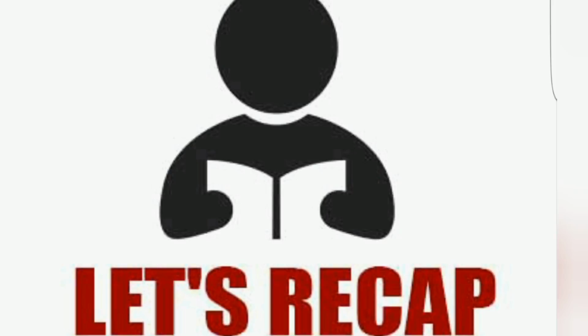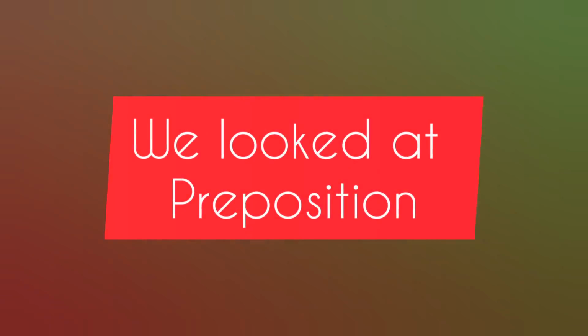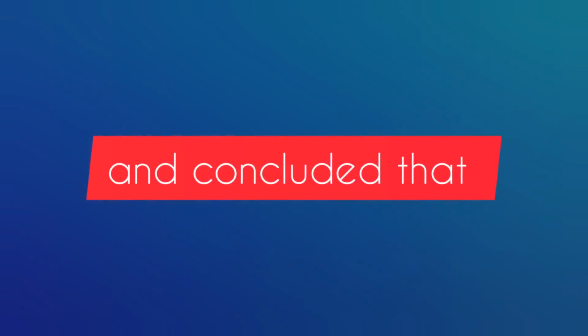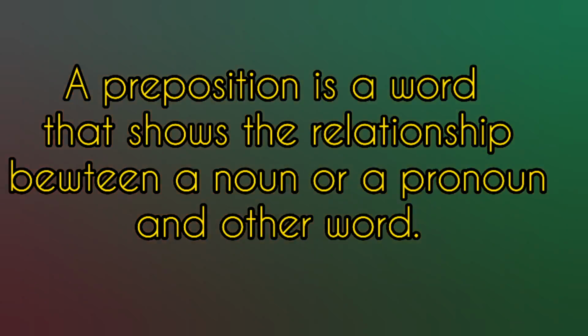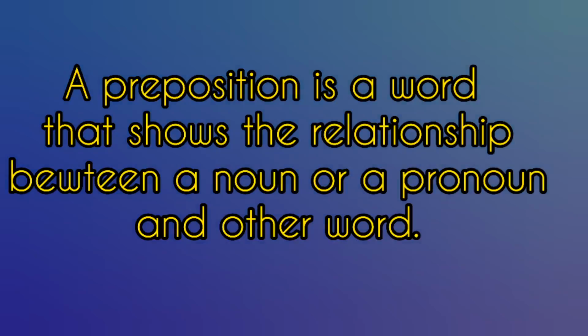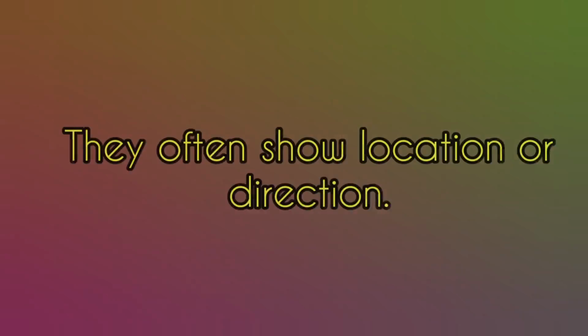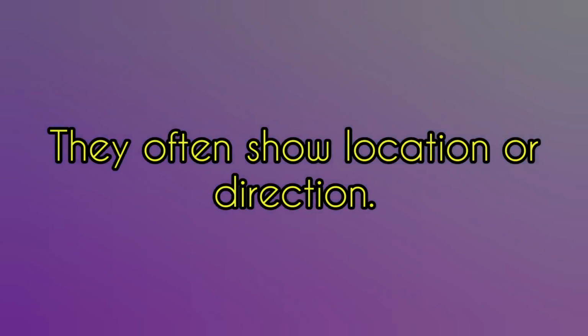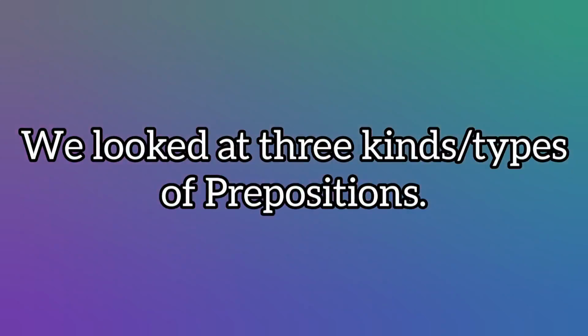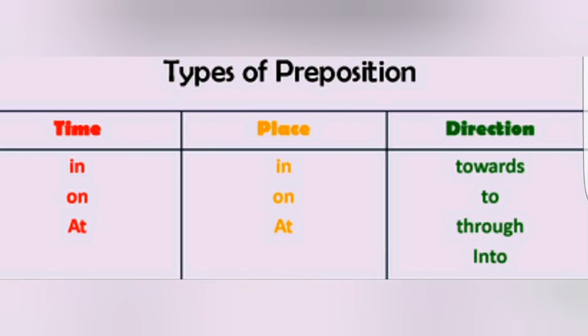Wonderful. Let us now have a brief recap. So, today we looked at prepositions and concluded that a preposition is a word that shows the relationship between a noun or a pronoun and another word. We also stated that a preposition often shows location or direction. We looked at 3 kinds or types of prepositions, namely preposition of time, place, and direction.